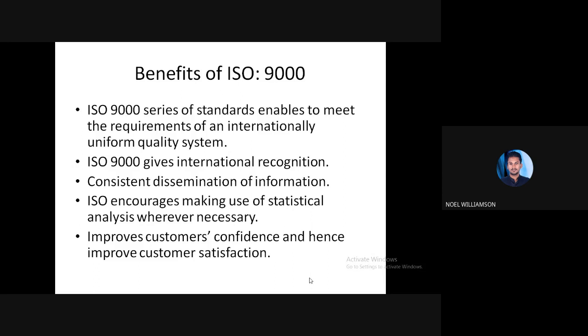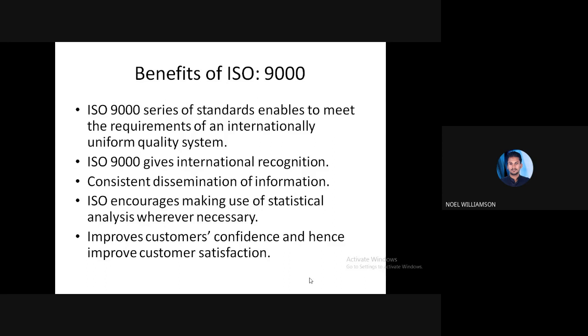So we have seen many statistical methods, and this certification encourages making use of this statistical analysis, and then improves the customer confidence and hence the satisfaction.